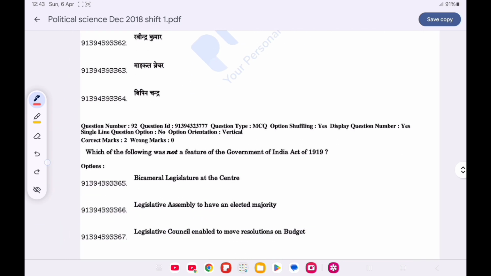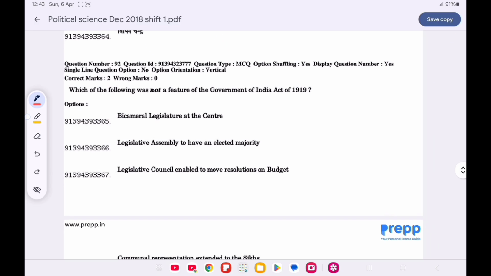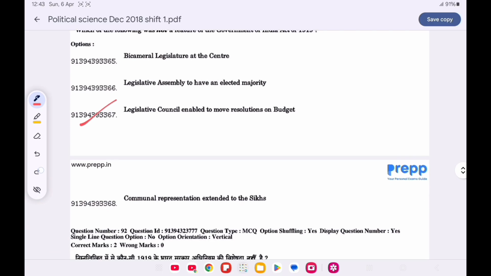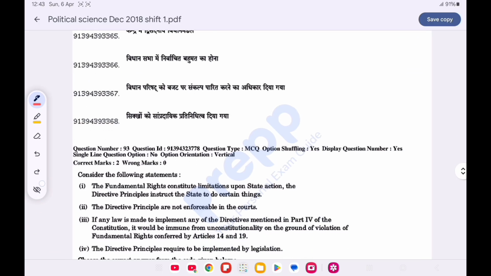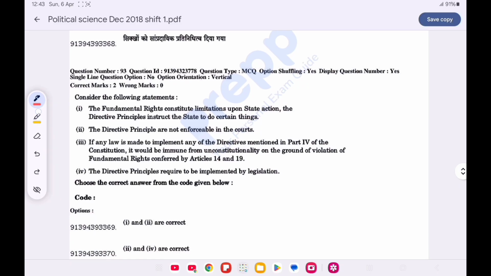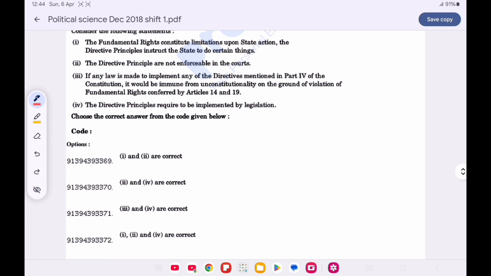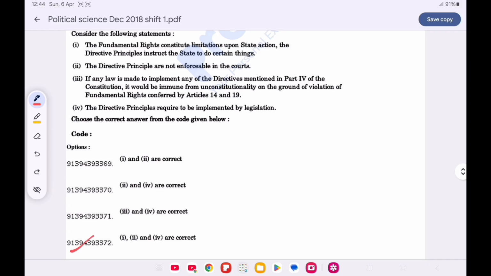Now question number 92. Which one of the following was not a feature of the Government of India Act of 1919? Option C is correct, Legislative Council enabled to move resolution on the budget. Question number 93. Consider the following statement and choose the correct answer from the code given below. Option D is correct, 1, 2 and 4.